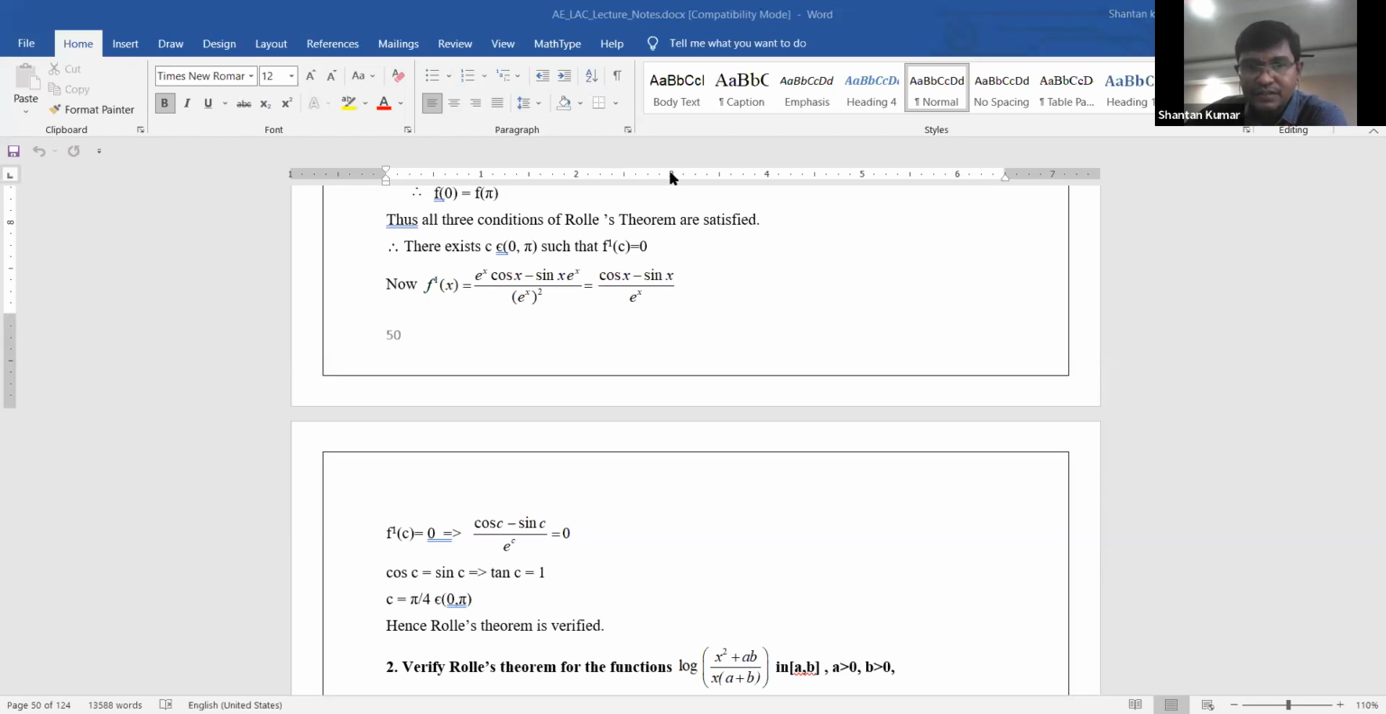Yeah, tan 45. Okay. If tan c is equal to 1, it is nothing but tan pi by 4. Cancel the tan on both sides, so c is equal to pi by 4. That pi by 4 automatically lies in between 0 comma pi. Therefore, based upon this conclusion, the Rolle's theorem is verified.